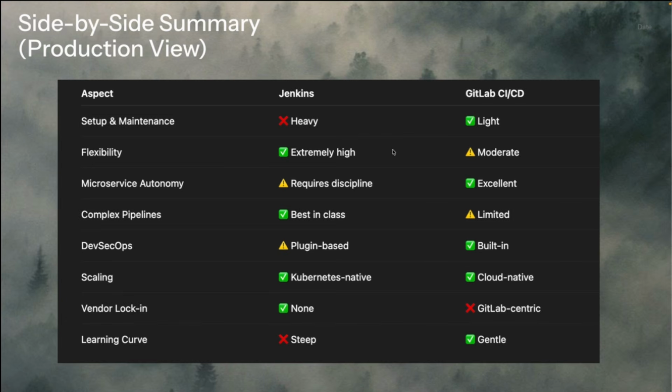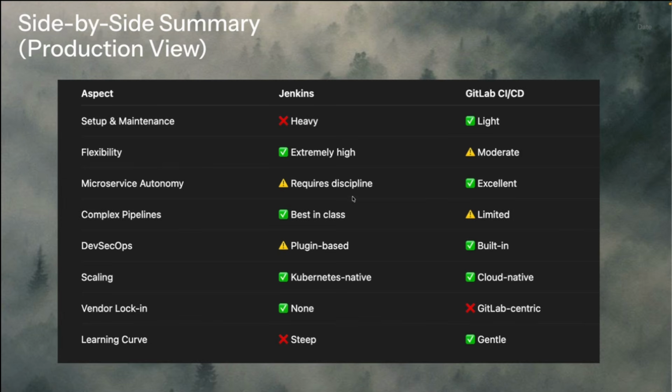Also, in terms of flexibility, Jenkins has very high flexibility, as opposed to GitLab CI/CD, as I highlighted above, in terms of you can easily scale out your deployment or your auto deployments if you did them in Jenkins as opposed to if you did them in GitLab CI/CD. Microservice autonomy. So this one now in Jenkins, it requires discipline and following all those set standards and stuff like that, and that is also a bit of a pain.